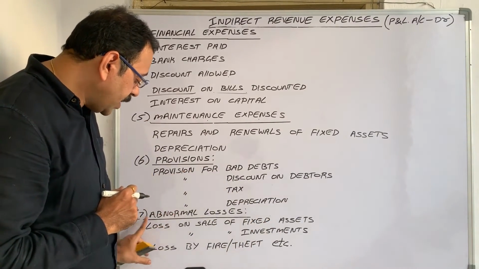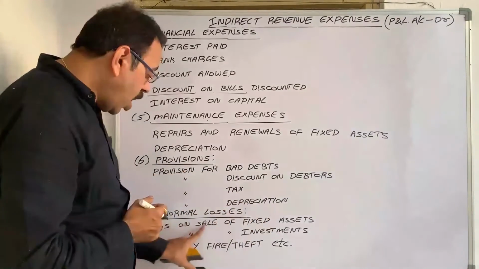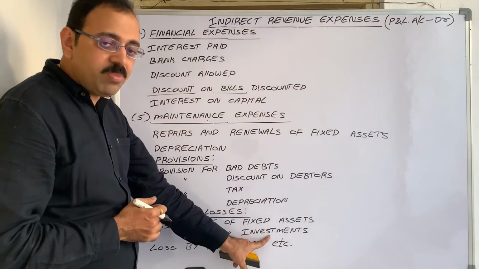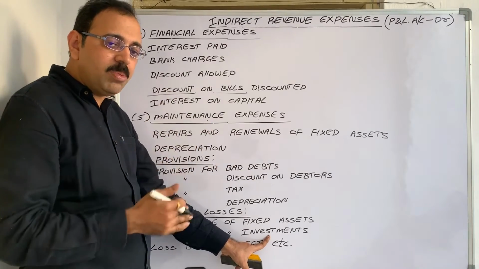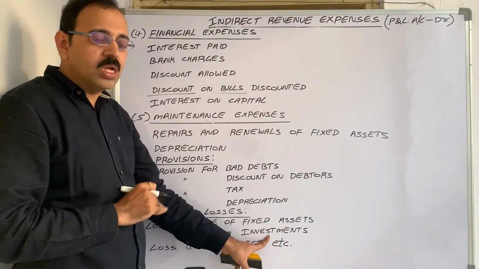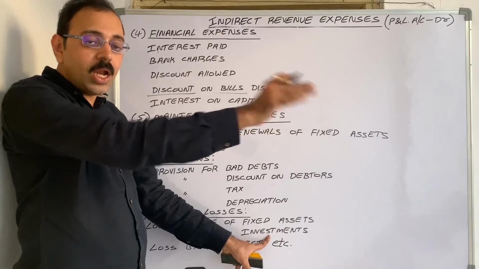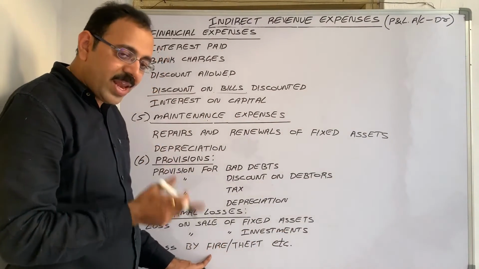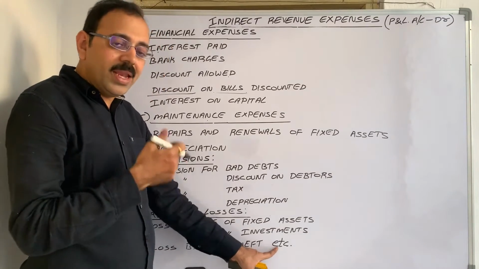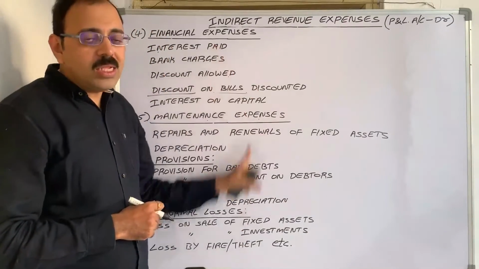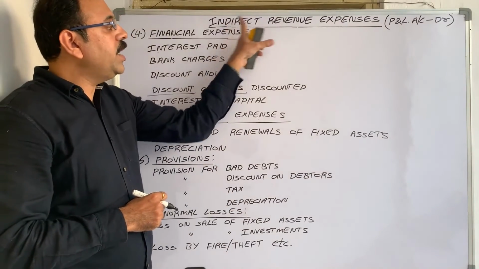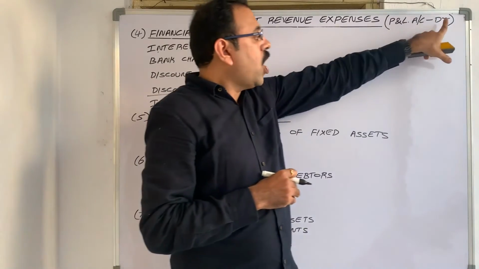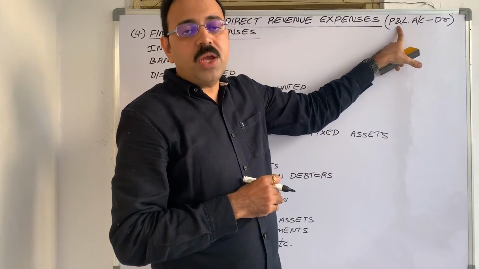Then the last category is abnormal losses: loss on sale of fixed assets, loss on sale of investments. We purchase shares, debentures, government bonds, and now we are selling them to others at a loss. That loss, and loss of goods by fire, accident, theft or any other reason. All these expenses come under indirect revenue expenses. Therefore, where do we have to show them? On the debit side of the profit and loss account.